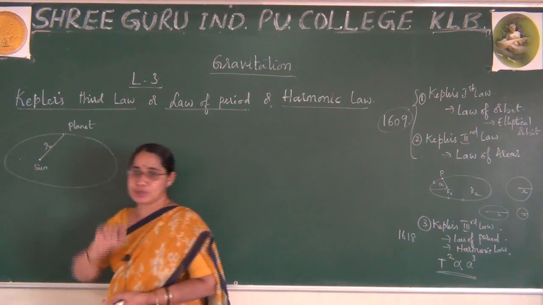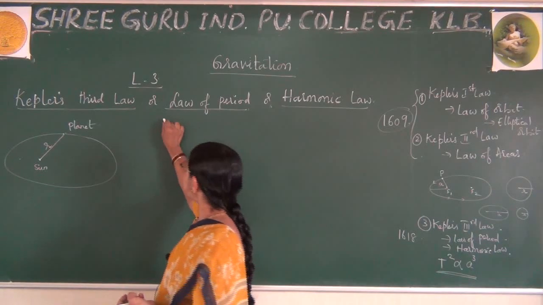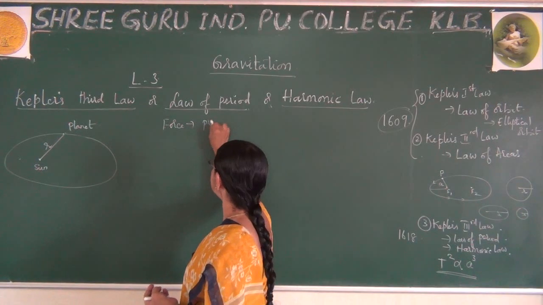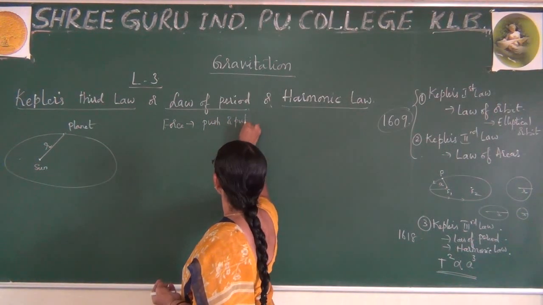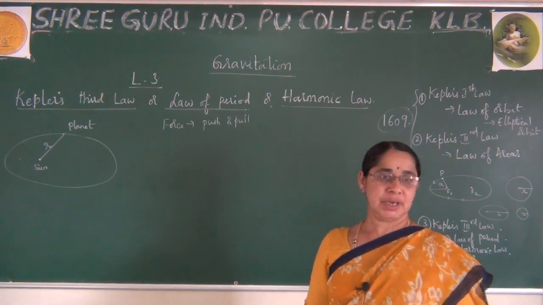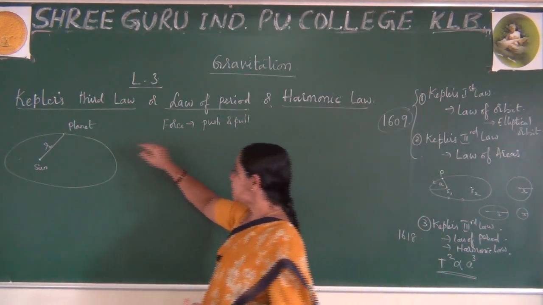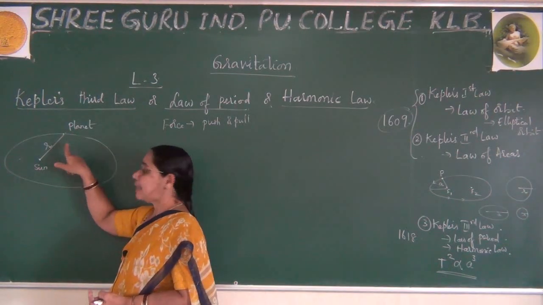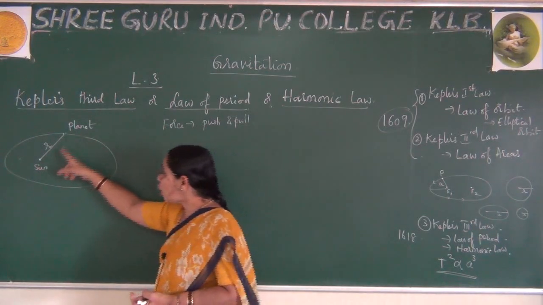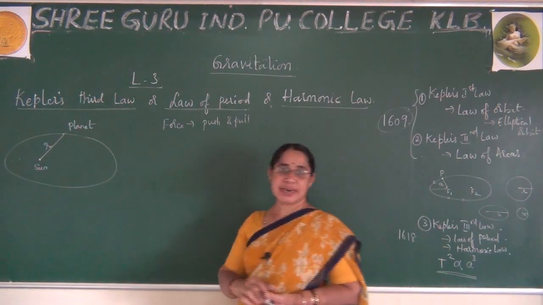Even then there arises a force. You will also have some doubts: what do you mean by force? Earlier in school days, you might know that force means push or pull of an object. When you want to push an object, you have to apply some force. When you want to pull an object, you apply some force. But remember, here the planet is far away from the Sun, but even then they exhibit a force. There is no contact between them. It is too far. Even then there arises a force of attraction between them.